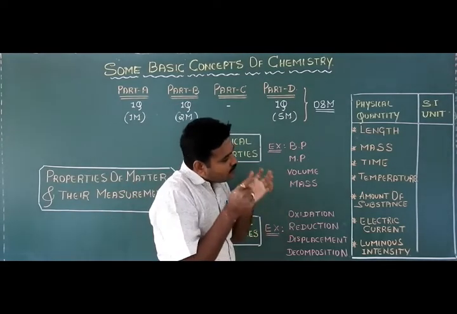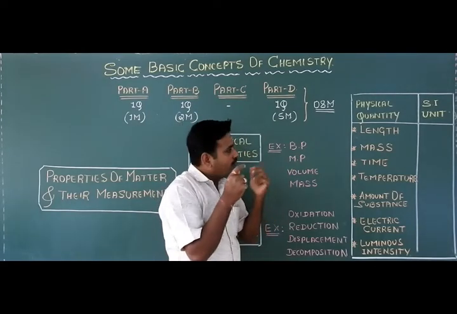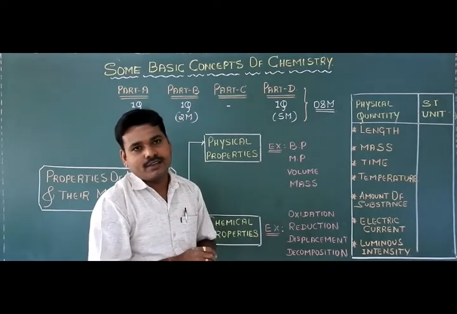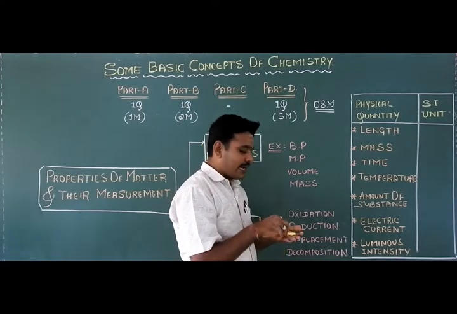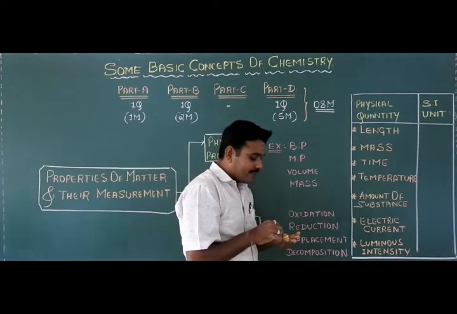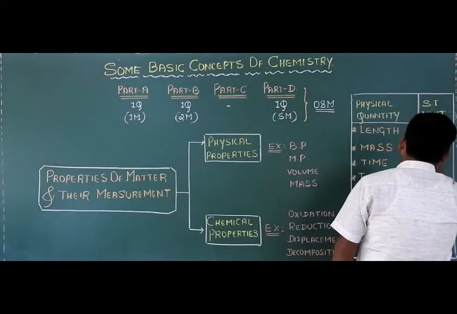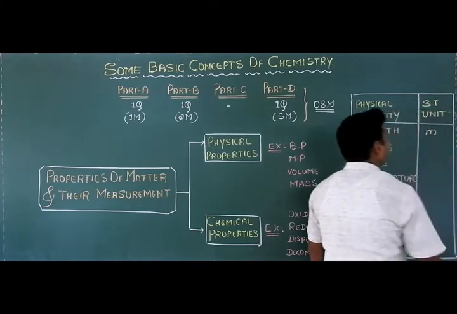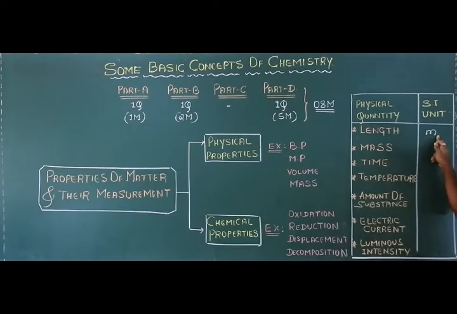Now let us discuss what is the SI unit for all these seven fundamental quantities of matter. The first one is length. And this length is always expressed in terms of a meter. According to the SI system, meter is the SI unit for length of the matter. Okay, what is the SI unit of length, students? Meter is the unit of length.